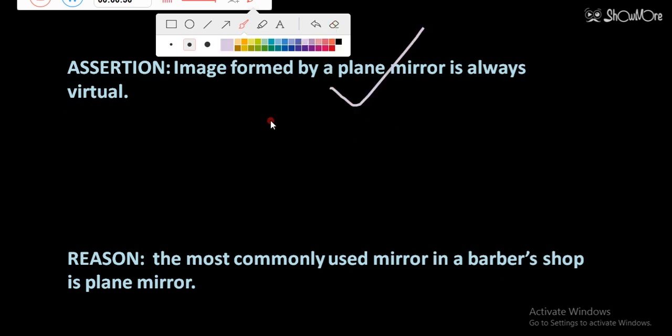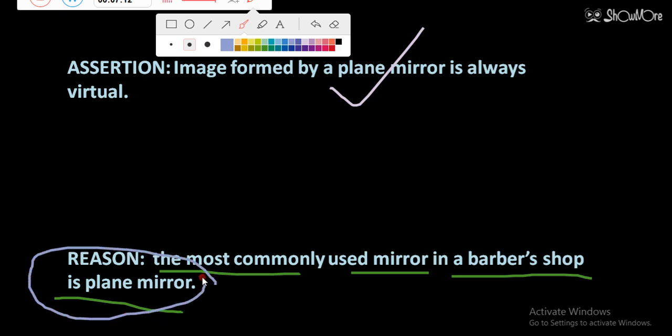Assertion is right. Let's see the reason now. He is giving the reason: the most commonly used mirror in a barber's shop is a plane mirror. Students, one thing you have to keep in mind is that it is not compulsory that the reason will be given on the basis of the assertion. Sometimes assertion and reason are not linked. Like here you can see, the reason is not linked with the assertion. He is saying the most commonly used mirror in a barber's shop is a plane mirror. Firstly this reason is not linked with the question, so obviously it will not be the correct explanation, but is it true?